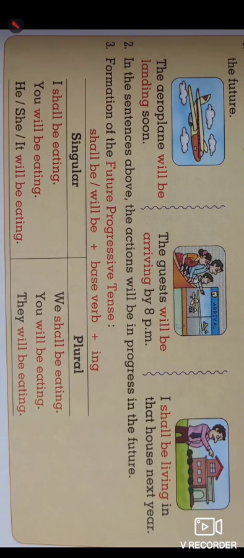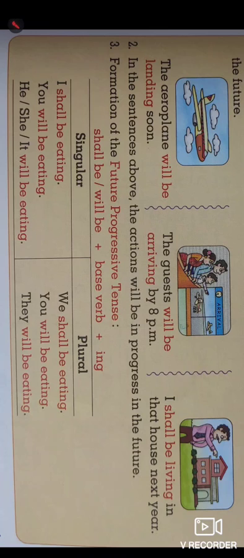These are used as shall be or will be with the base form of the verb with the suffix ing. For the singular we use shall be and will be. Shall be is particularly used with the first person, I. I shall be eating. You will be eating, singular you.